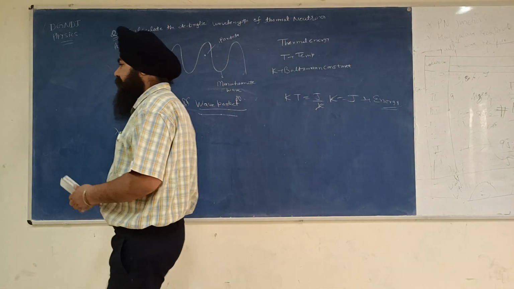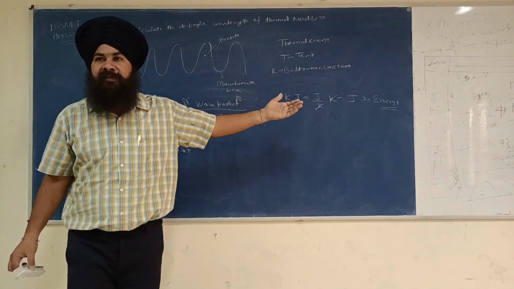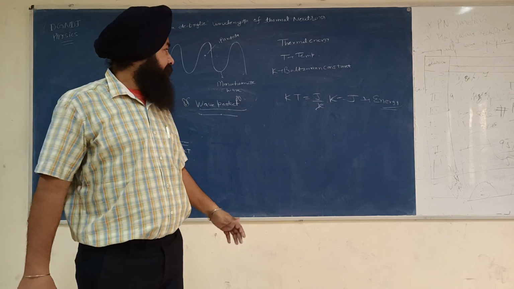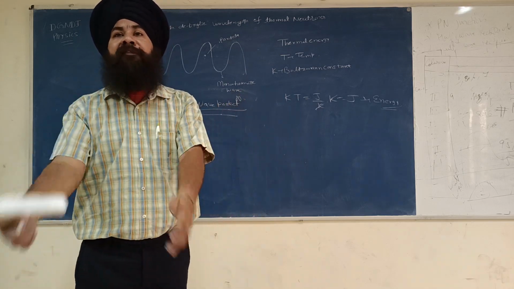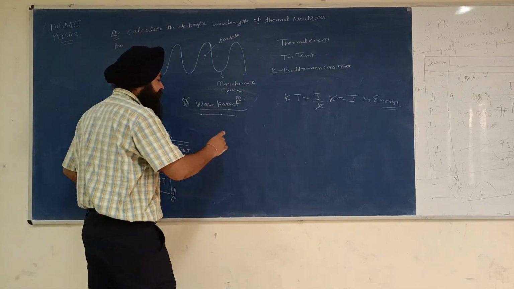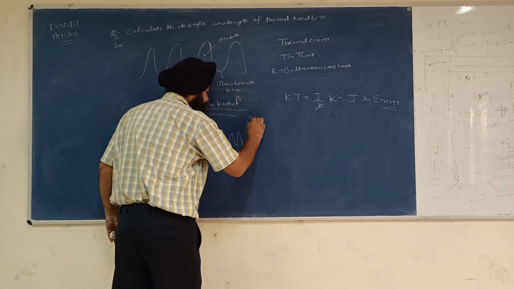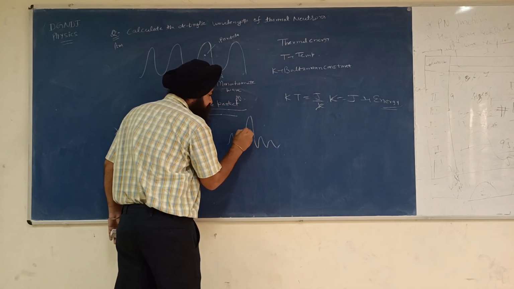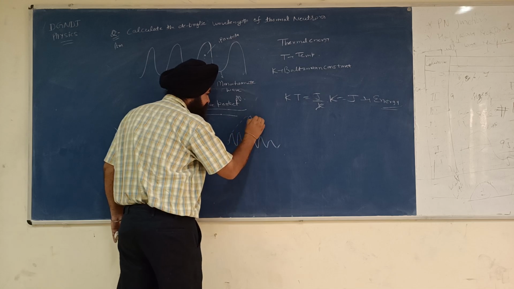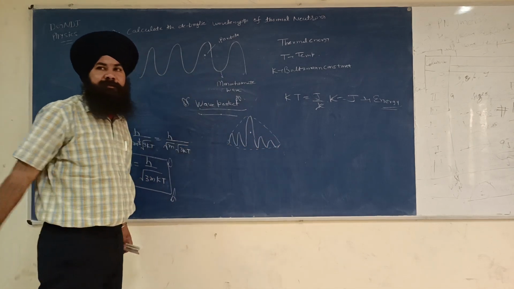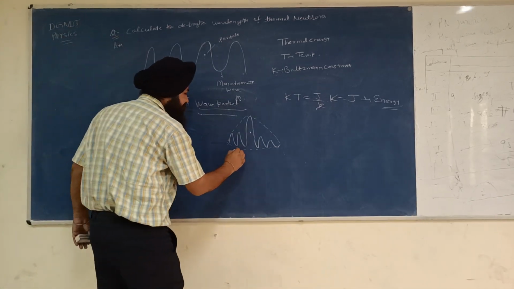So it means there is not a single wave associated with a particle. Rather, there are a number of waves associated with the particle that form a wave packet. This is the simple representation of a wave packet. The particle can be anywhere within the wave packet.